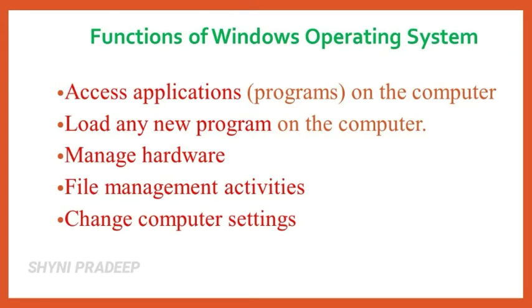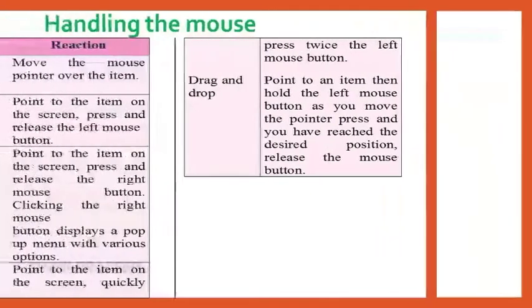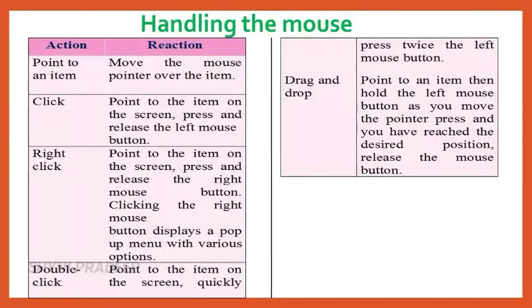And last function is change computer settings such as color scheme, screen savers of your monitor, etc. So you can change computer settings by using Windows operating system. These are the commonly used functions of Windows operating system. Next topic is handling the mouse. What is mouse? Mouse is an input device. Let us see how to handle the mouse.